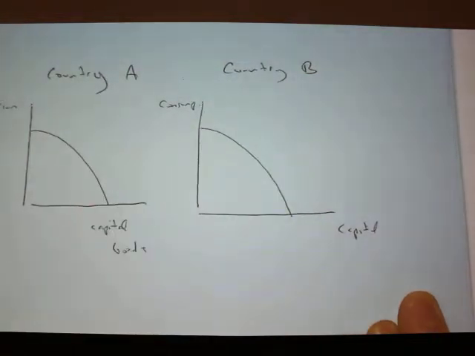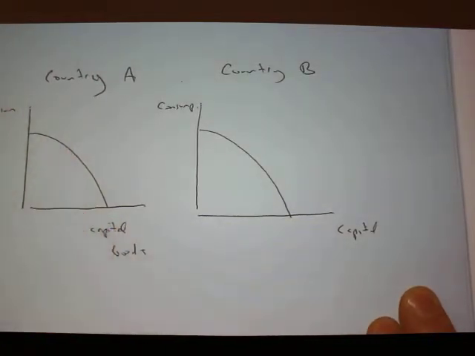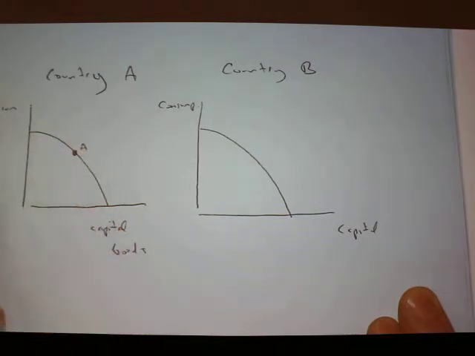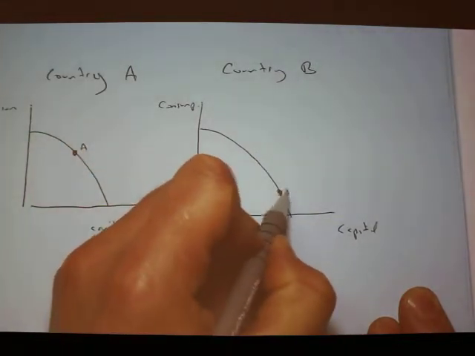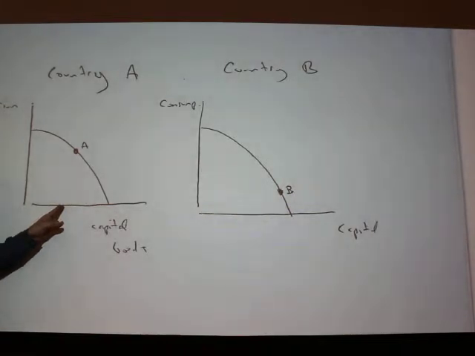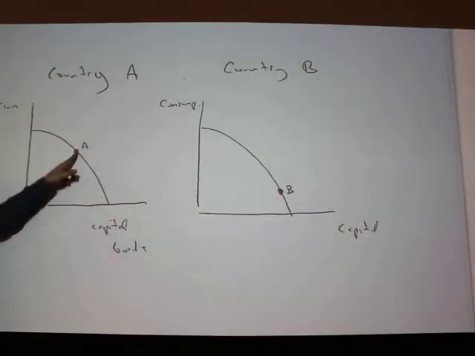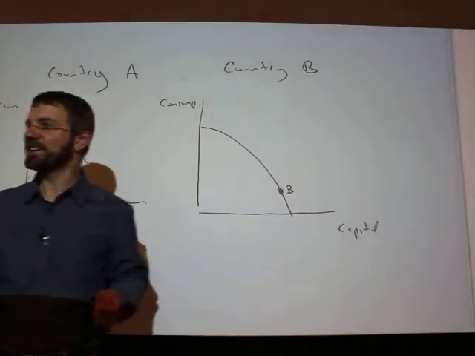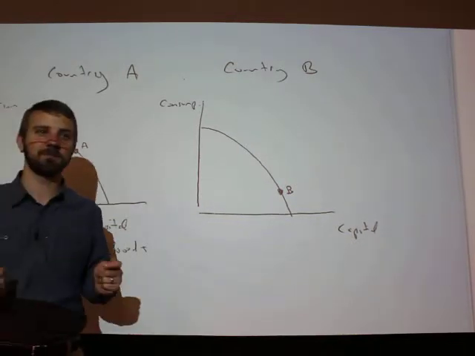Imagine that they're identical countries right now. I tried to have drawn these identically. My handwriting isn't always the best. But let's say they're identical with respect to their production possibilities, except country A produces here at point A, and country B produces here. In other words, this country is using half its resources to invest in machines and human capital, and then it's spending the other half for what? To get some utility, right? To get some pleasure. So buying some goods and services with it.